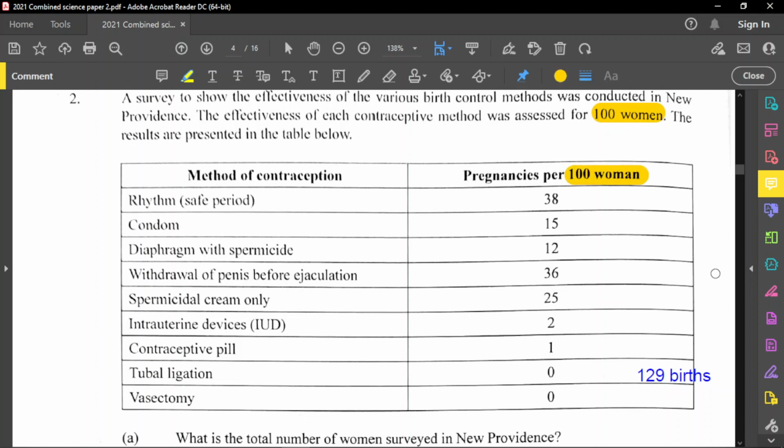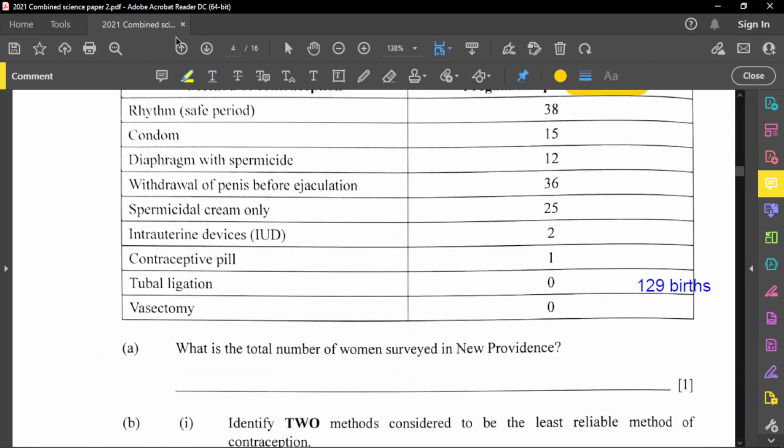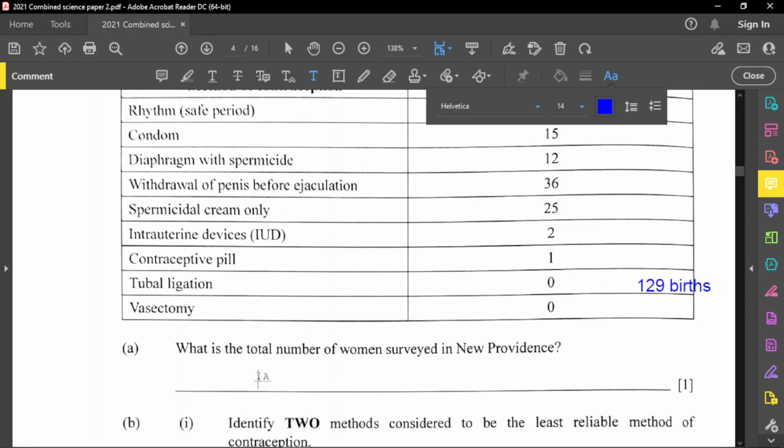So the fact of the matter is that 100 women were surveyed. So let's put the answer right here. The total number of women surveyed in New Providence was actually 100. All right, not a trick question at all. Again, the number of births is different from the number of mothers. Some mothers can have more than one child. So it's not a trick at all.